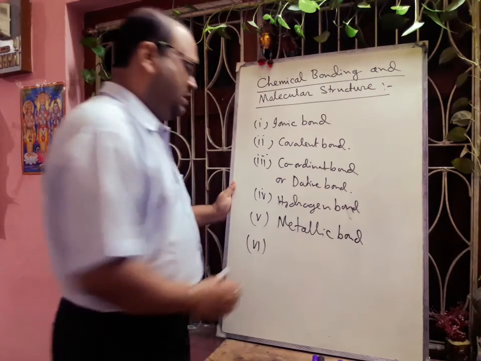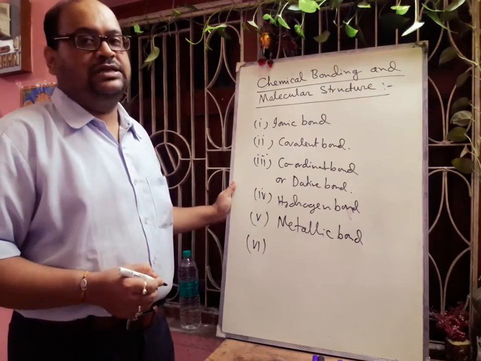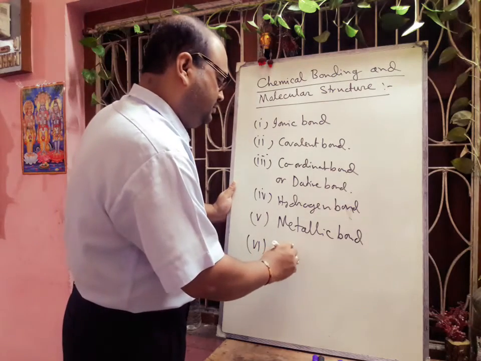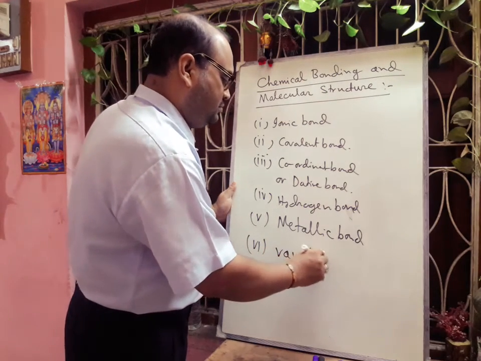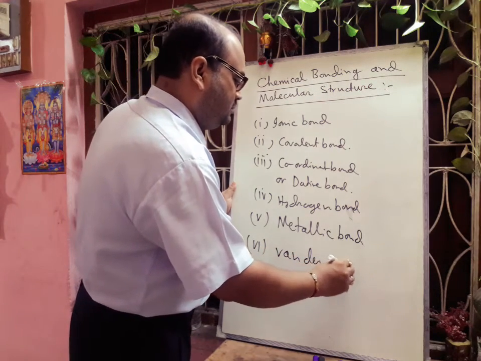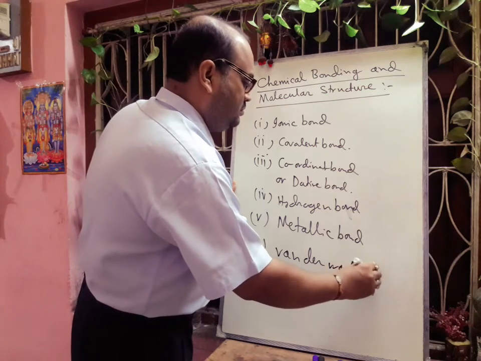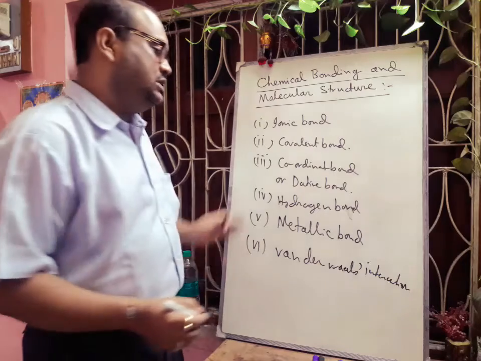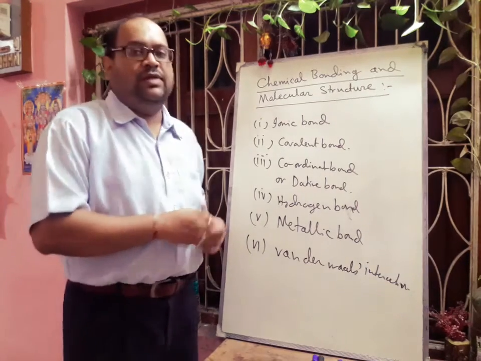And another type of bond we will discuss, that is the van der Waals interaction. That is also one type of non-covalent interaction.